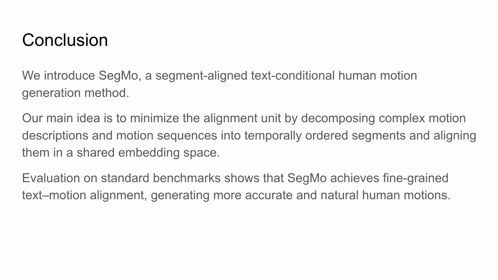In conclusion, we introduced SegMo, a segment-aligned human motion generation method. By decomposing complex motion descriptions and sequences into temporally ordered segments and aligning them in a shared embedding space, SegMo generates more accurate and natural human motions.